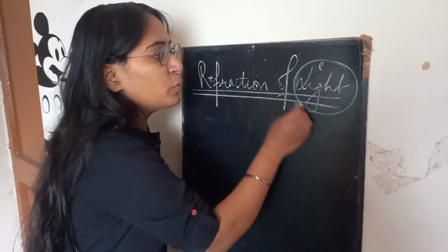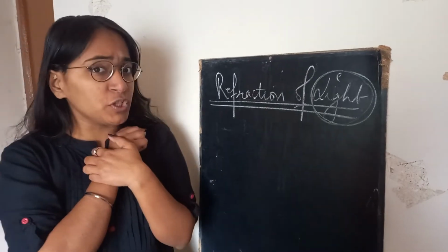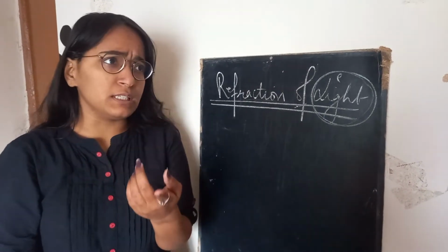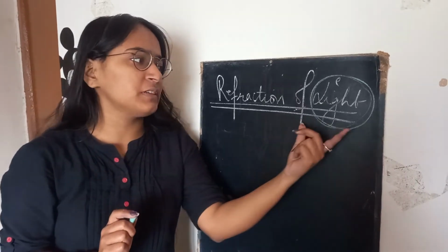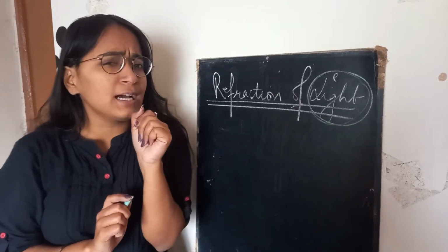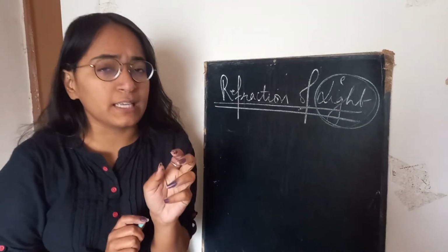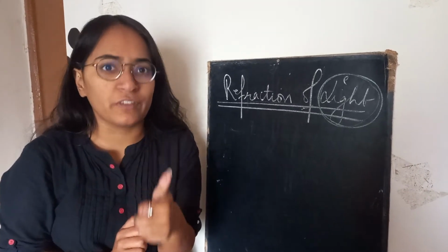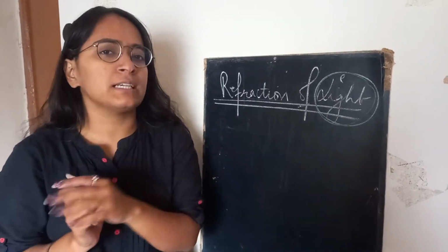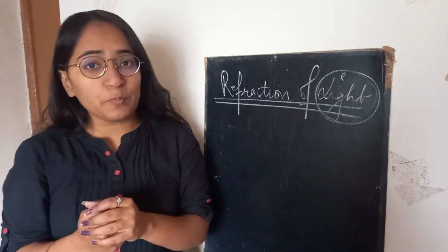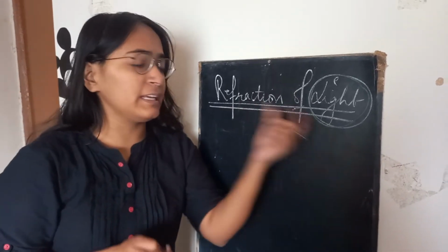First of all, what is light? Light is nothing but a form of energy which helps you and me to see. Not just us, but everything around us we are able to see only because of light. But light has certain functions, which we call reflection, refraction, diffraction, and many others like these. But in today's topic, I am going to teach you refraction of light.